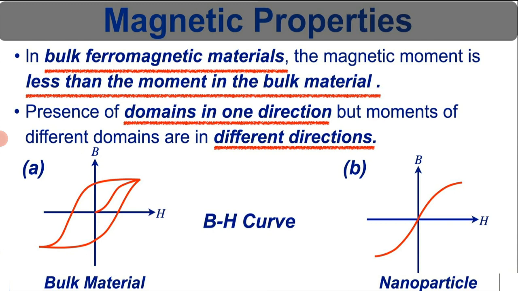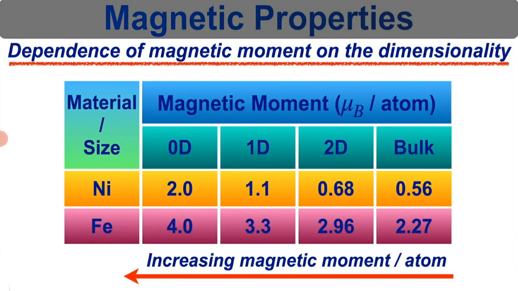This is a BH curve. The magnetic moment depends on the dimensionality: zero dimension, one dimension, two dimension and bulk, with the magnetic moment per atom increasing.